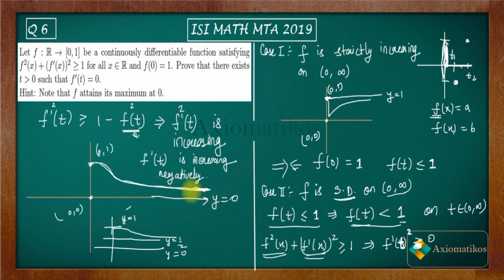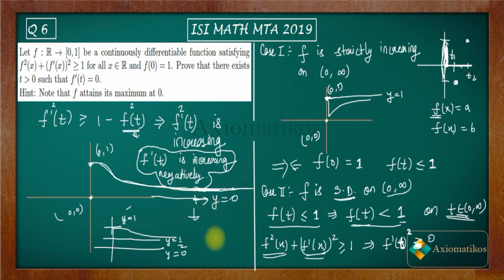Now if it has an asymptote, that means when you will increase your t, this is your t axis, all right, your f dash of t should go to 0, because in the end it's going to be flat. Flat means the slope is 0 for that curve. But what is happening? It's happening that f dash of t is increasing negatively. So do you think it is possible?